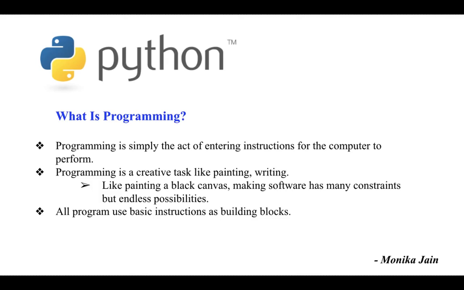All programs use basic instructions as building blocks, such as do this, then do that. If this condition is true, perform this action, otherwise do that action. Do this action exactly 27 times. Keep doing that until this condition is true. You can combine these building blocks to implement more interactive decisions.